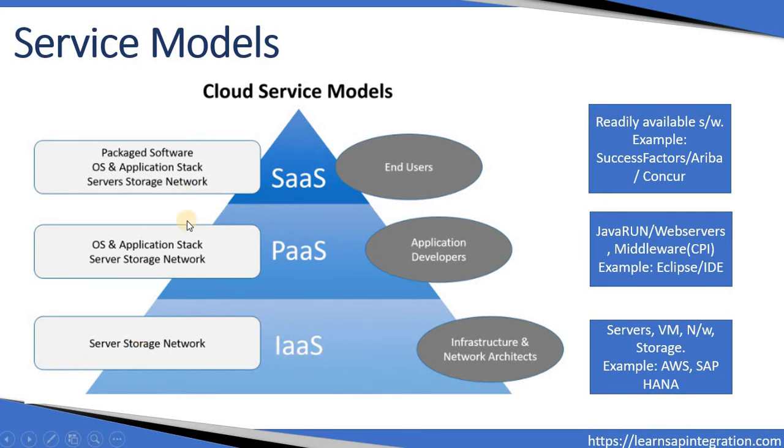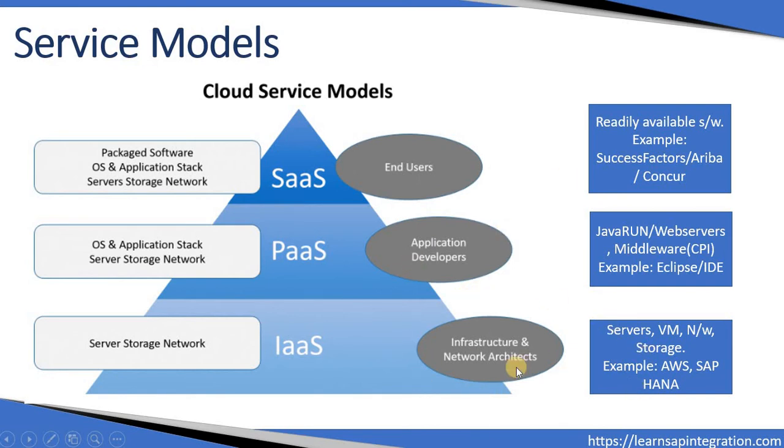And in platform as a service, we can have an operating system or application stack, which gives the platform to build other applications. In software as a service, it is fully packaged software which is available ready to use.